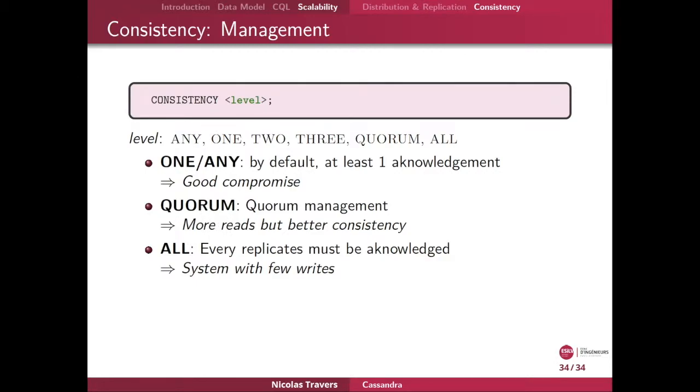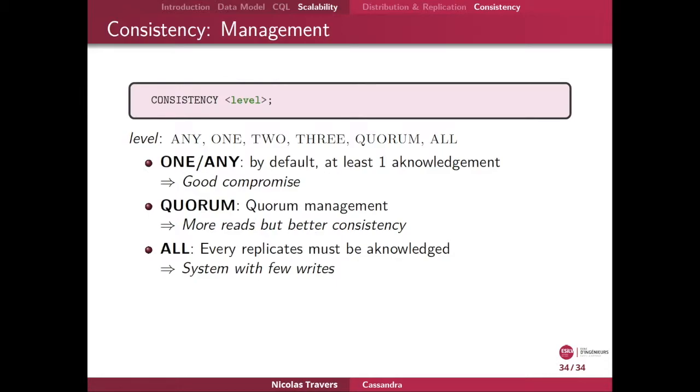You can have a little possibility of problem if one server disappears at the same time as updates, which is quite a rare situation. The other one is you can ask for all the information: every replica must answer and must be acknowledged. At this time, the system is sure to have the proper information, but it takes time.